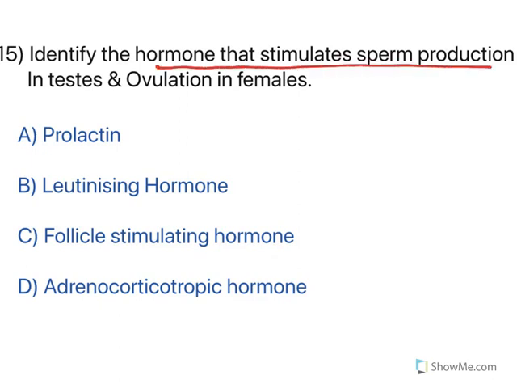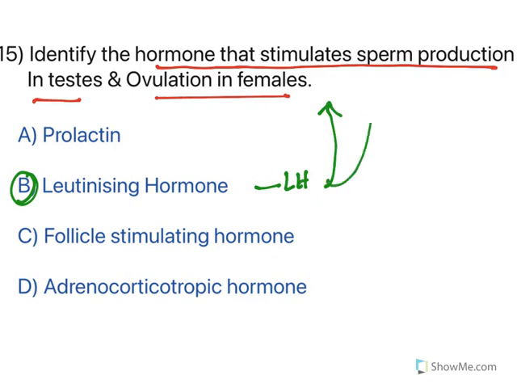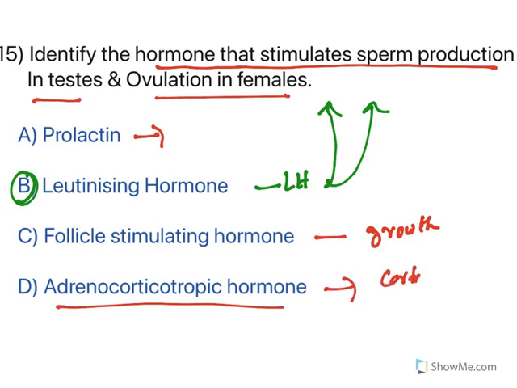Identify the hormone that stimulates sperm production in testis and ovulation in females. Both of them are because of luteinizing hormone. This luteinizing hormone is responsible for ovulation as well as sperm production. Prolactin, the job of prolactin is milk production in nursing mothers. Follicle stimulating hormone will help in the growth of sperm and eggs, but not the release of ovulation. Adrenocorticotropic hormone, cortisol, is released with this hormone. So the right answer here is luteinizing hormone.